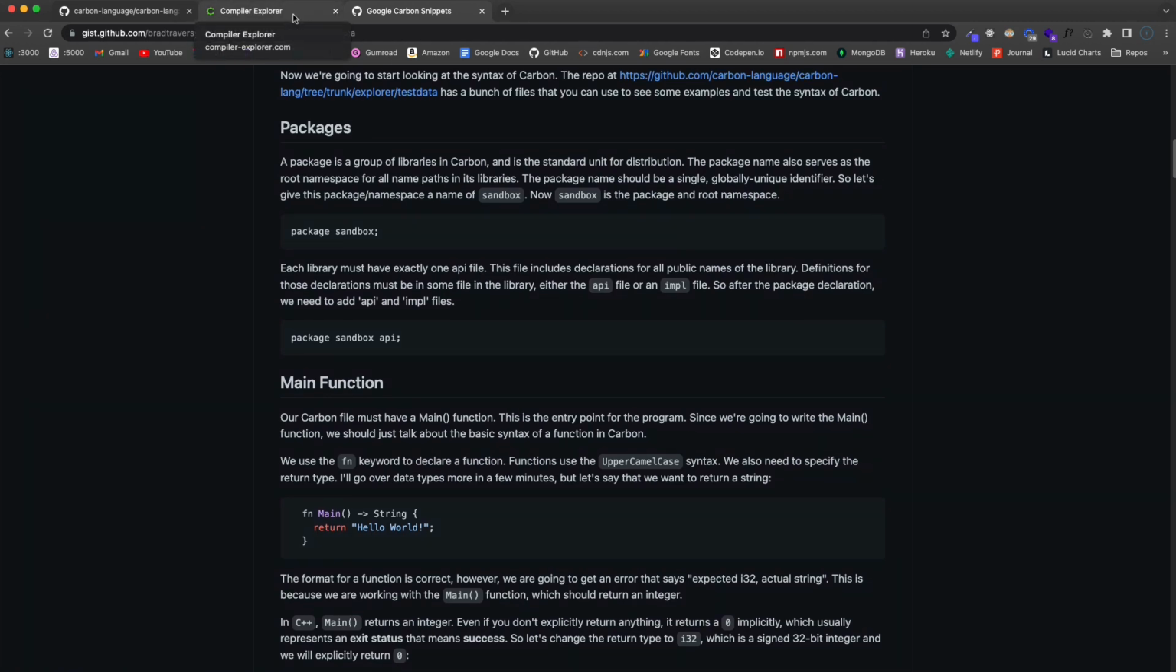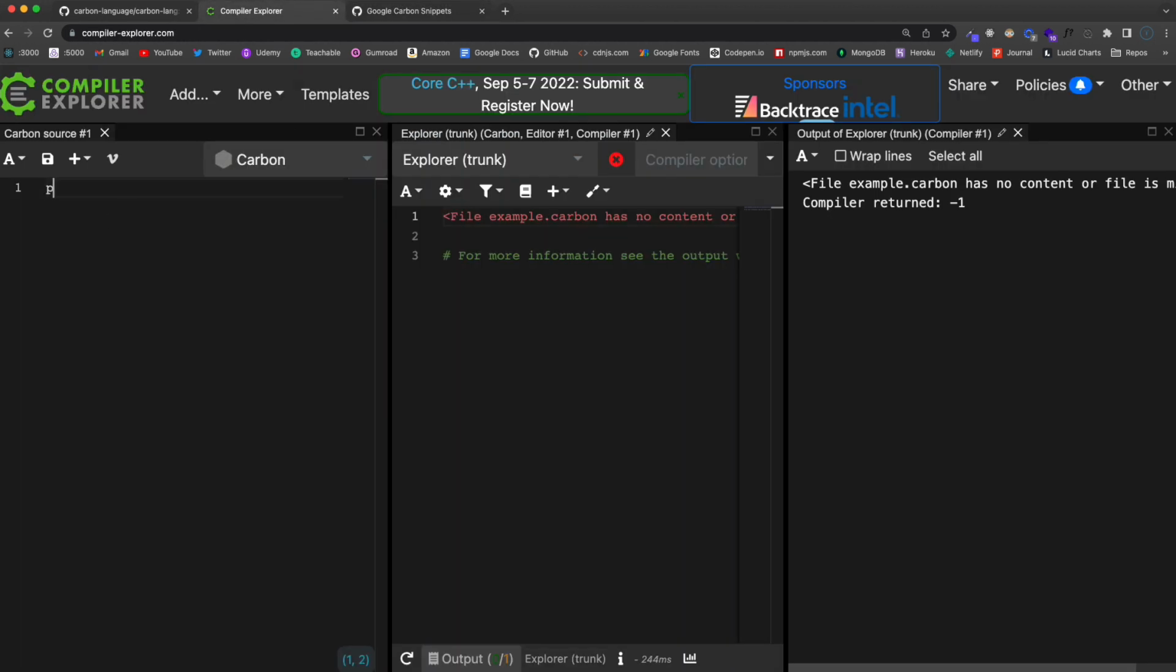All right, so the first thing we need to do is create a package name. A package is a group of libraries in Carbon, and it's a standard unit for distribution. The package name also serves as the root namespace for all name paths in its libraries. So we do have to add a package here, and we can call this whatever we want. I'm just going to call it Sandbox.